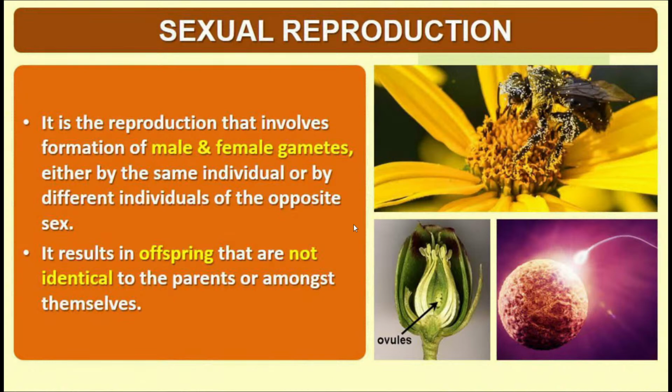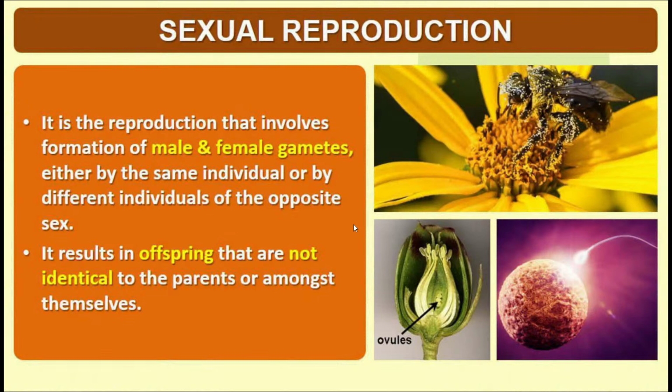And in sexual reproduction, there are two mandatory processes which are lacking in asexual reproduction, and these are meiosis and fertilization. Meiosis and fertilization are the two important attributes of sexual reproduction. They are not found in asexual reproduction.